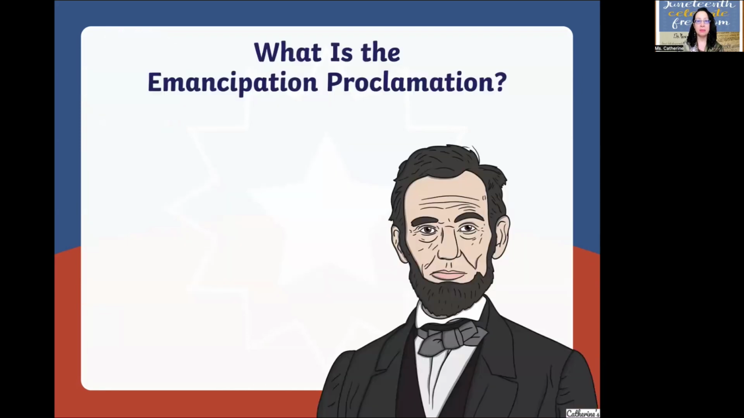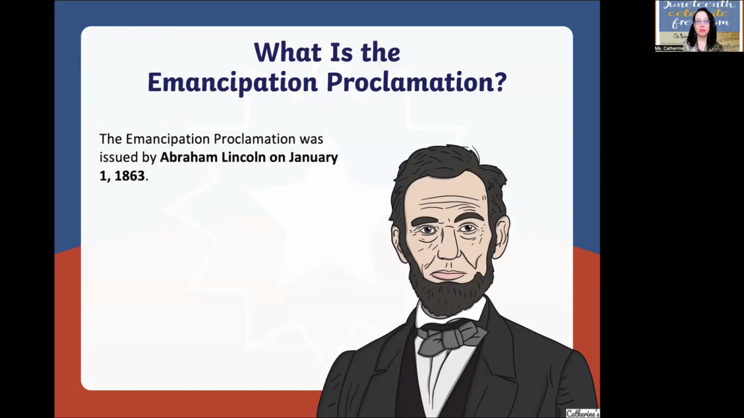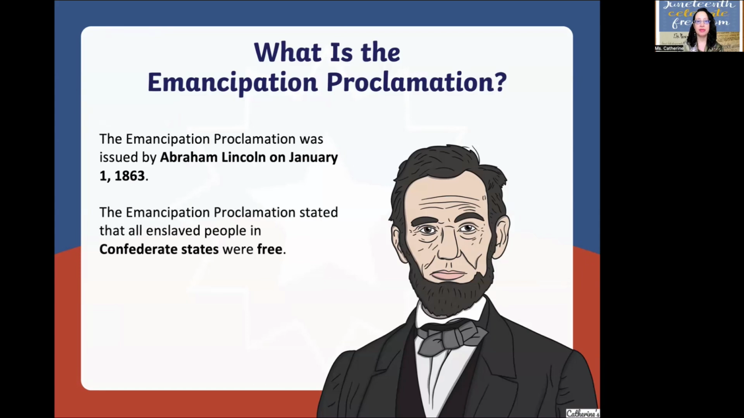What is the Emancipation Proclamation? The Emancipation Proclamation was issued by Abraham Lincoln on January 1st, 1863. The Emancipation Proclamation stated that all enslaved people in Confederate states were free. Now remember, in New York, we were considered a Union state. The Confederate state back then was all the southern states. And the last one, the last Confederate state, was Texas.